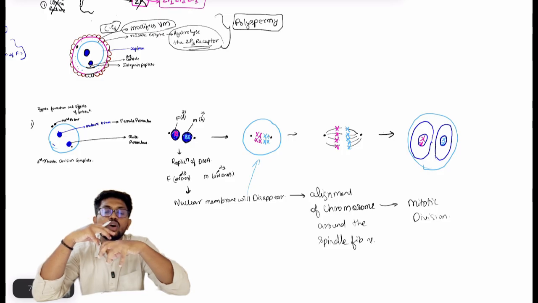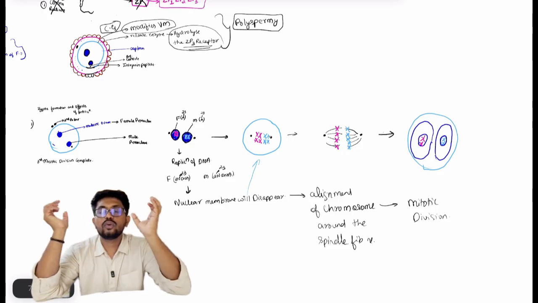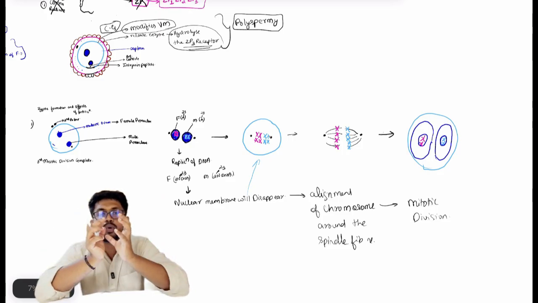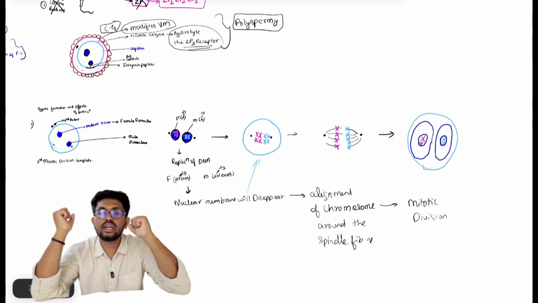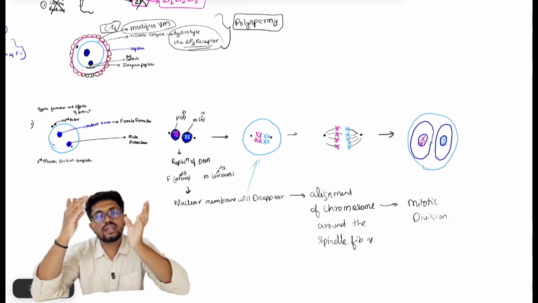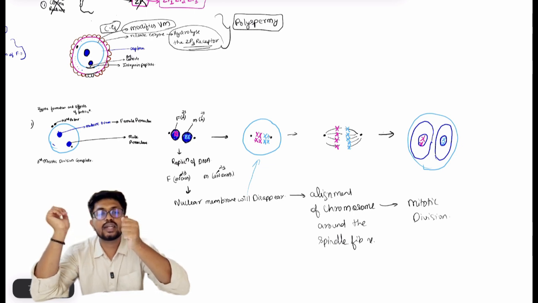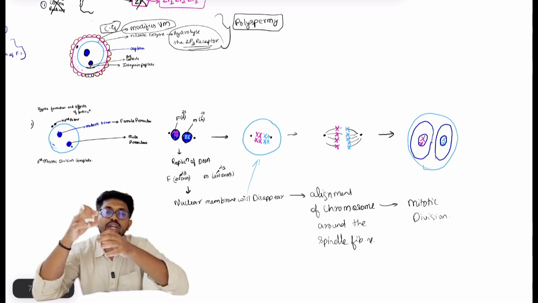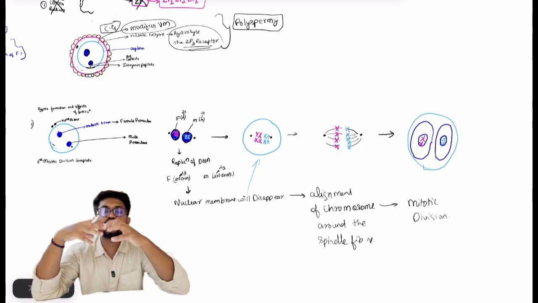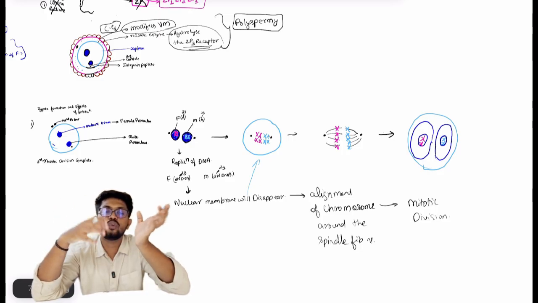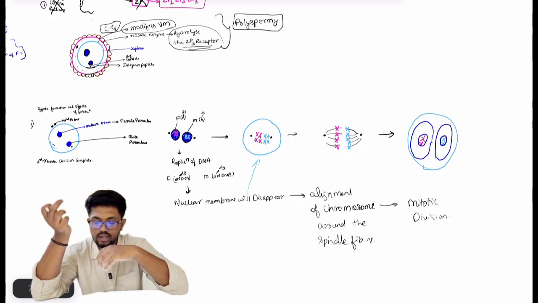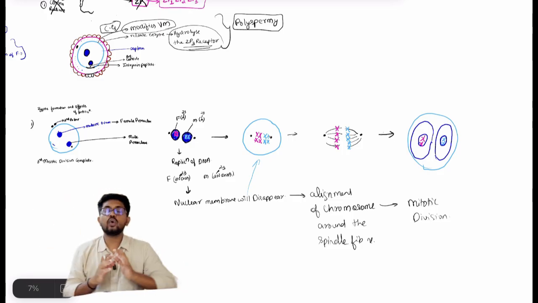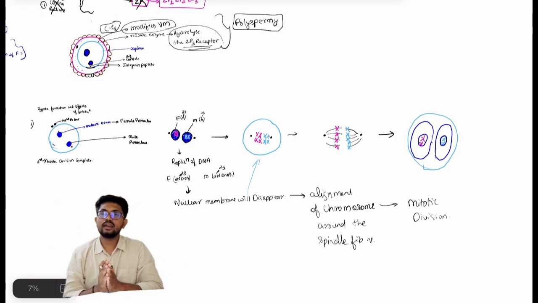So there is no such concept of zygote formation. As soon as the pronuclei come together, they replicate and divide into two cells by mitotic division, and cleavage starts: one cell into two cells, then four cells, then 8 cells, and the 16-cell morula formation will start. So this is the whole step of fertilization.